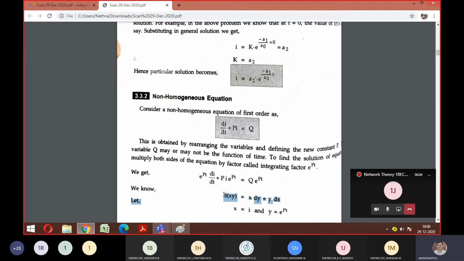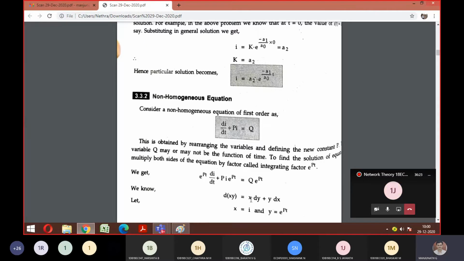Product rule, good. So first function into differentiation of second function plus second function into differentiation of first function. Same way you can get it in integration also.